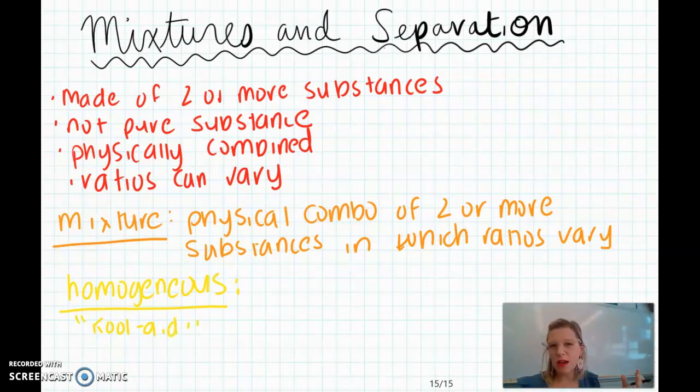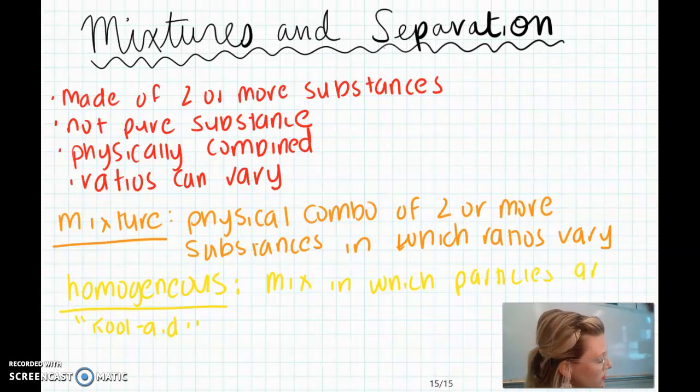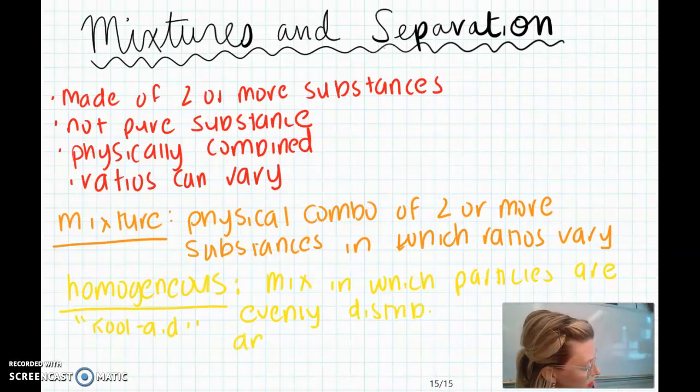Now, what makes Kool-Aid homogeneous? Well, when you take a look at a sample of Kool-Aid, you cannot see different pieces of the mixture. You can't see the Kool-Aid particles and you can't see the water. You just see one colored liquid. So a homogeneous mixture, by definition, is a mixture in which particles are evenly distributed and it looks the same throughout.